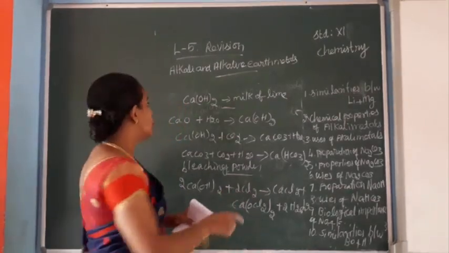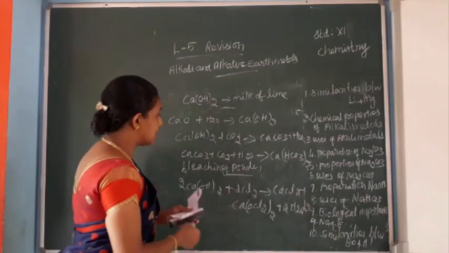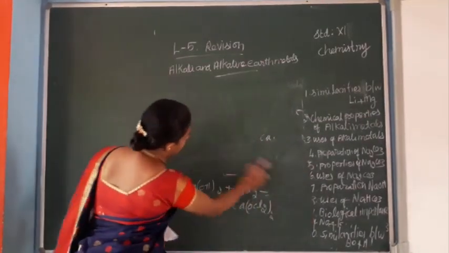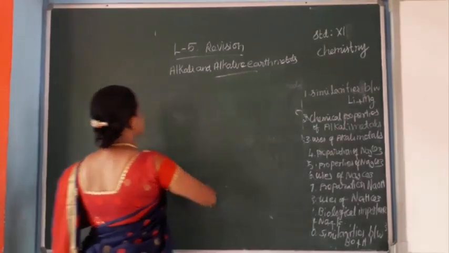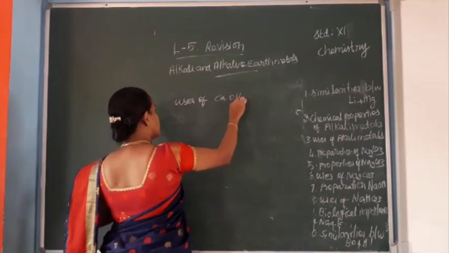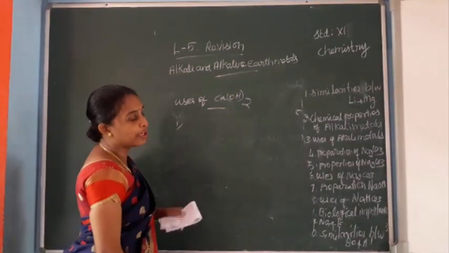Uses of milk of lime, slaked lime. Slaked lime is used in mortar in the building industry.